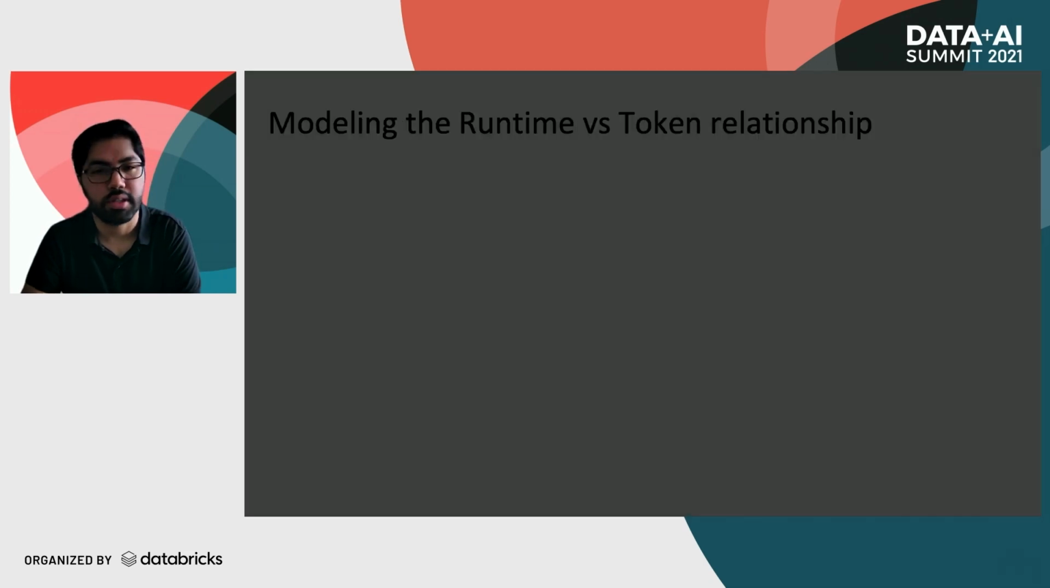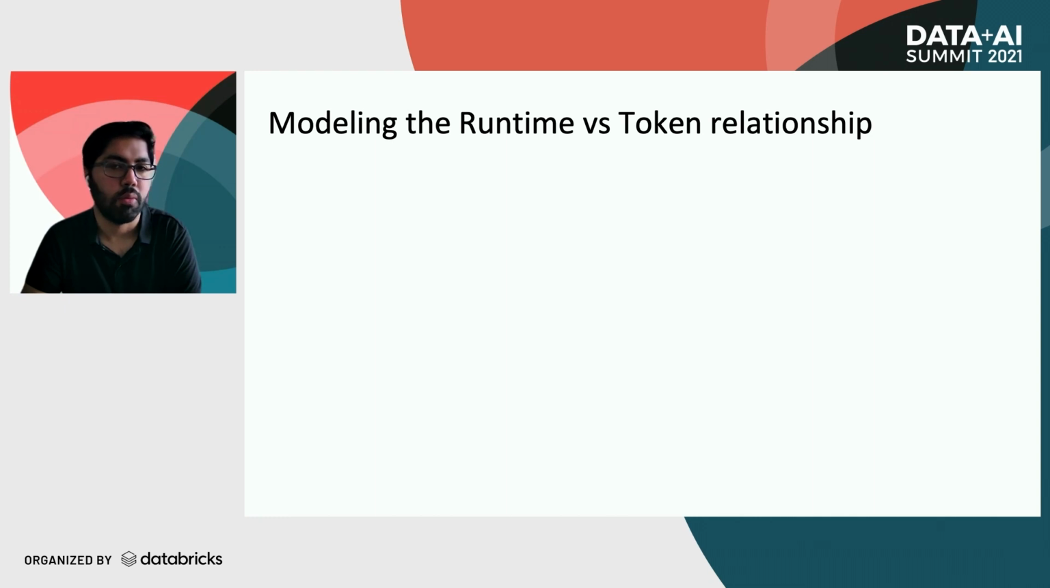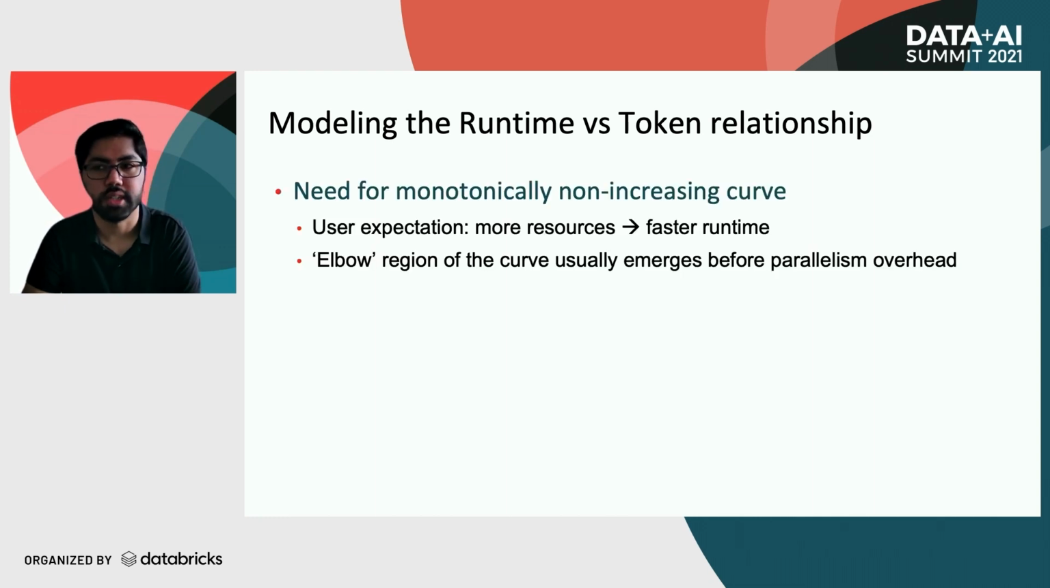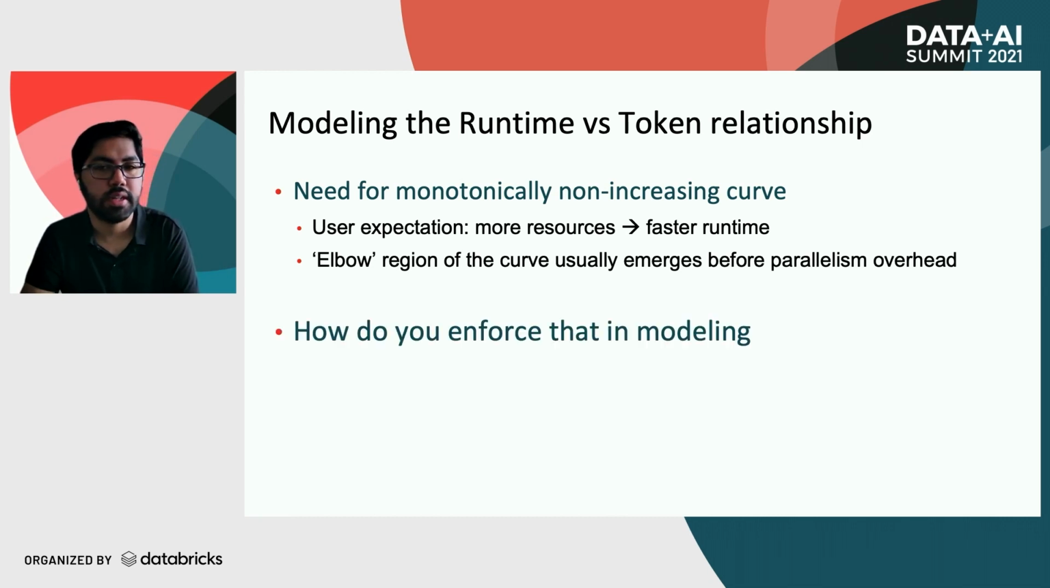Now that we have enough training data, let's understand what the runtime versus token relationship looks like. Generally, there's a user expectation that if I provide more tokens, that would lead to lower runtime. While that isn't completely true, we have to acknowledge that the elbow region of the performance characteristic curve usually emerges before any sort of parallelism overhead kicks in. Since we mostly care about the elbow region, it's fair to enforce that we need a monotonically non-increasing curve.